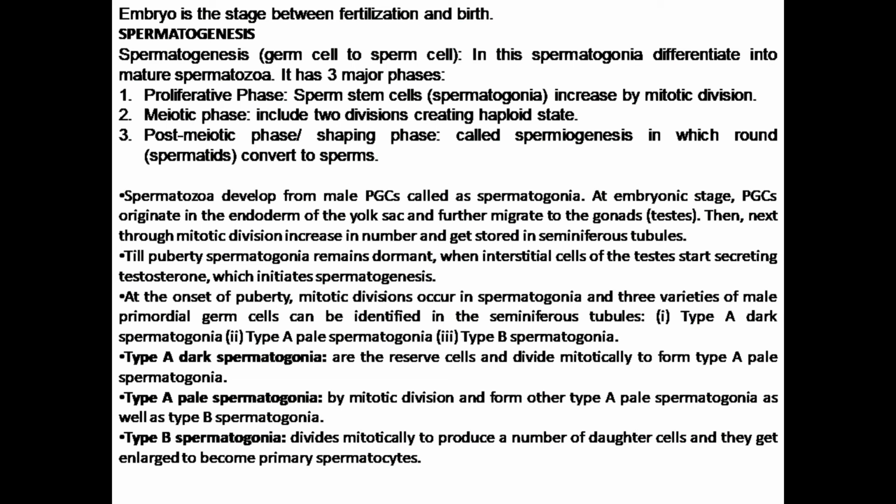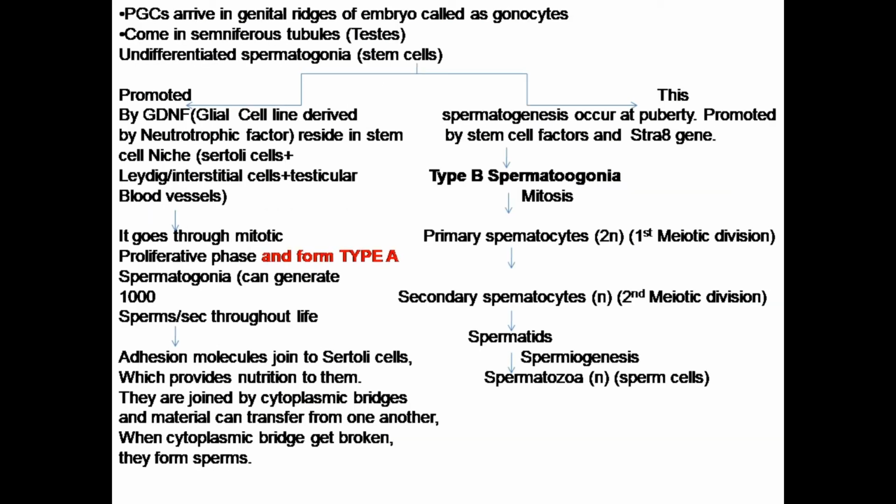Now, the spermatogonia undergo mitotic division and form three types of spermatogonia. The first one is type A dark spermatogonia. These are the reserve cells or the stem cells which divide mitotically to form type A pale spermatogonia. The type A pale spermatogonia further divide mitotically and form type B spermatogonia as well as type A spermatogonia, to maintain the numbers of stem cells or type A spermatogonia that can be used in the future for forming type B spermatogonia.